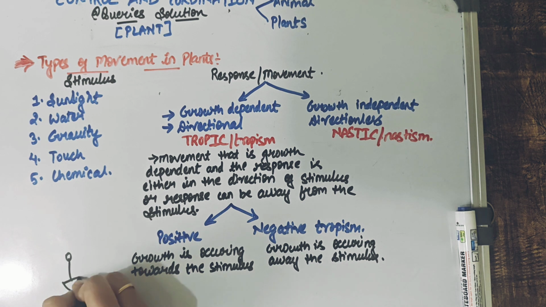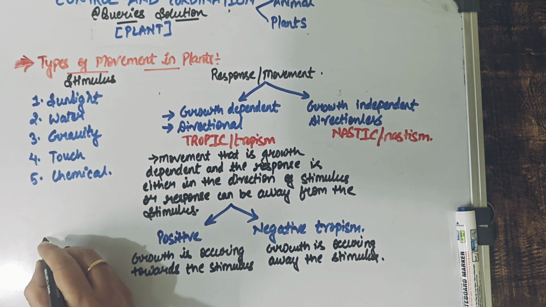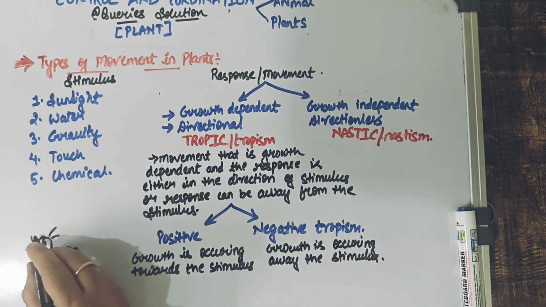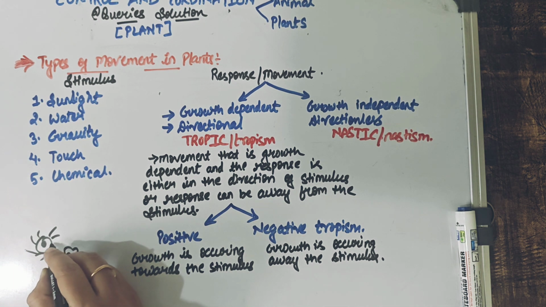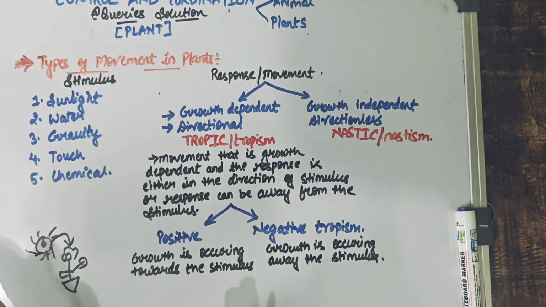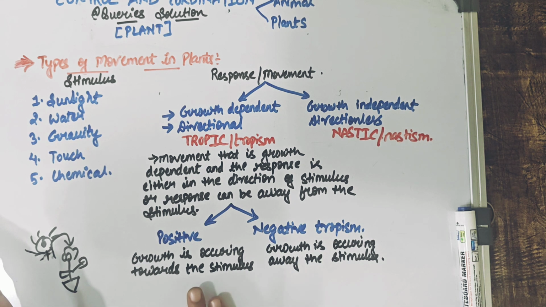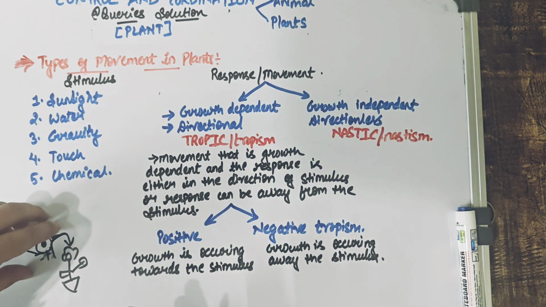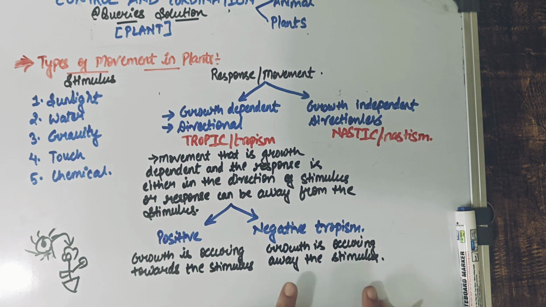So tropic movement is what? If this is the plant mainly, right? And if this is some stimulus, maybe consider this is sunlight. Okay, just consider this. So if a plant is growing in the direction of the sunlight, for example, what are we going to say that movement as? We are going to say that movement as positive tropism. But if sunlight is coming from here and the plant is going in the opposite direction, then that is something which we are saying as negative tropism. So I hope I have made you clear till here.